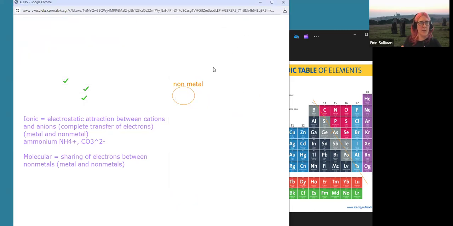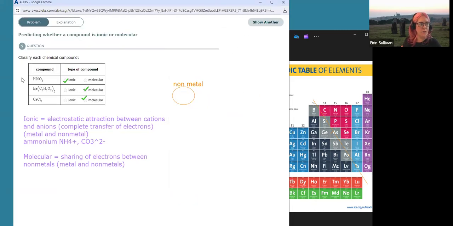Okay, let's have a look at another one then. What have we got? HNO3. What a lovely example. Okay, these are all non-metals. So we're going to go with a molecular compound. But do watch out because NO3 minus is the nitrate anion, so that can also form ionic compounds. But in this case, they're all non-metals.